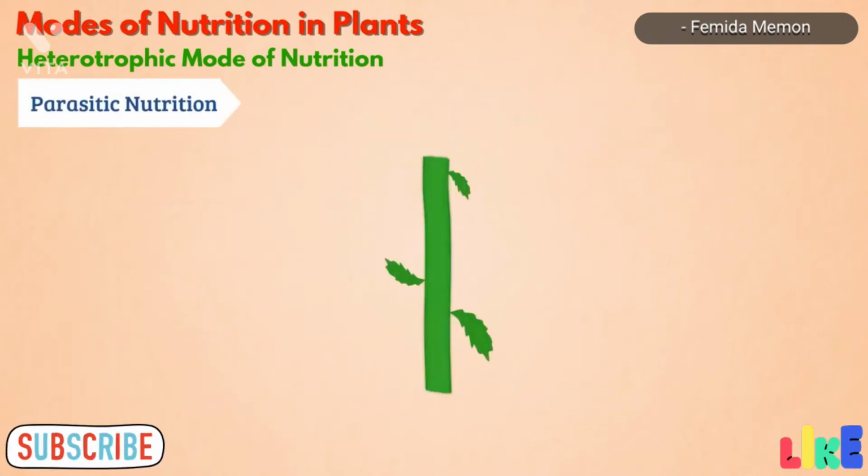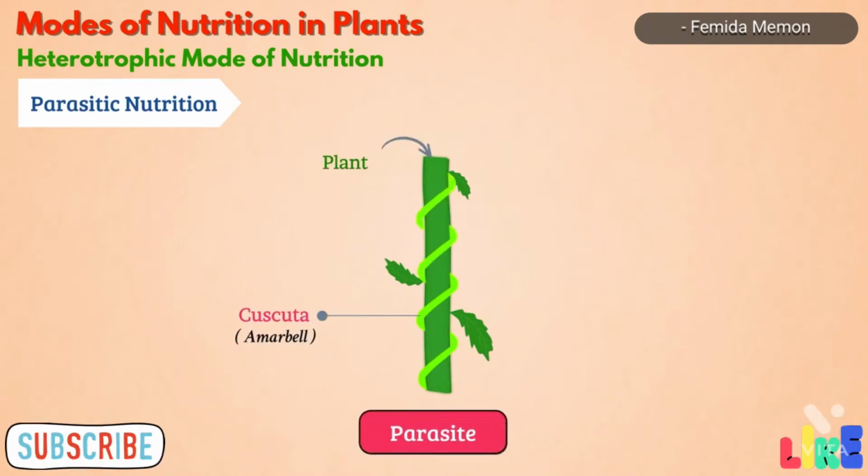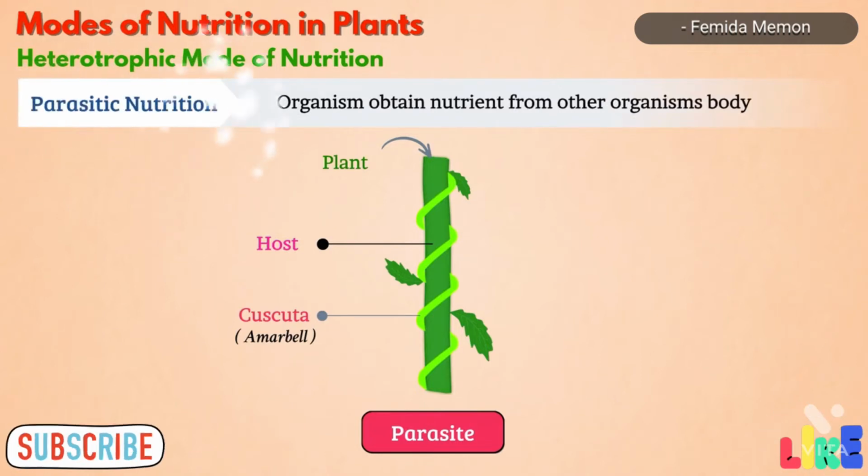Parasitic nutrition. Some plants like Cuscuta, locally called amarbel, grow over other plants and obtain nutrients from them. Such a plant is called a parasite. And the plant over which it grows and obtains nutrients is called the host. Such a mode of nutrition in which an organism obtains nutrients from another organism's body is called parasitic mode of nutrition.